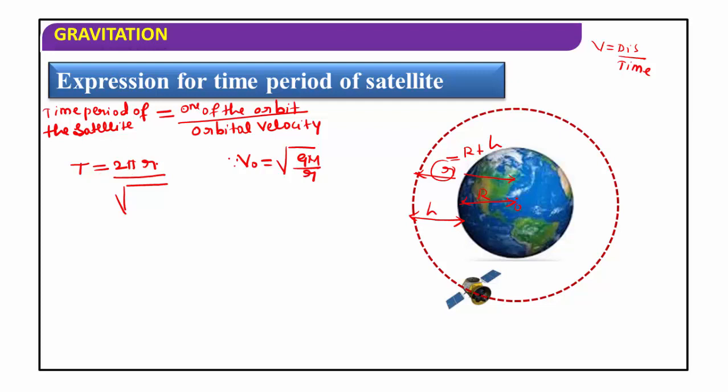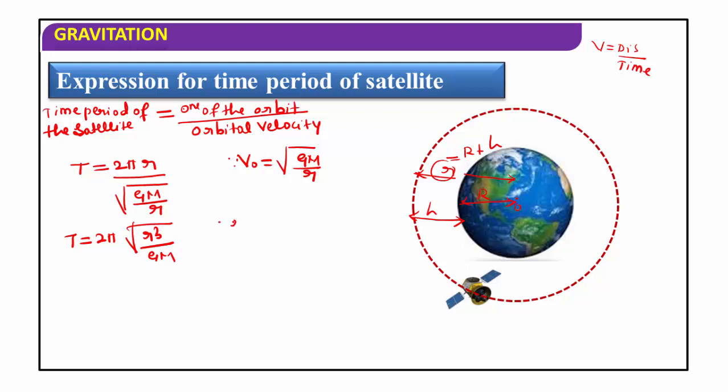T is equal to 2 pi r divided by root of GM divided by r. Therefore T is equal to 2 pi r, taking r under the root, it becomes r cubed divided by GM. So T is equal to 2 pi root of r cubed divided by GM.